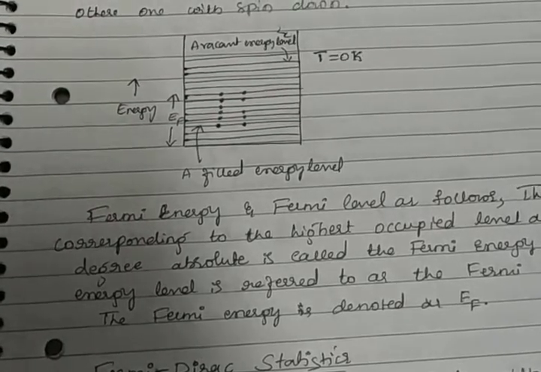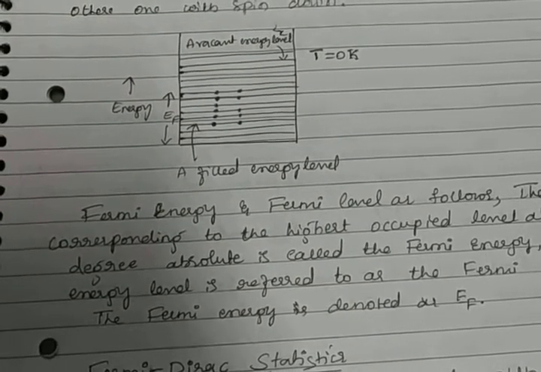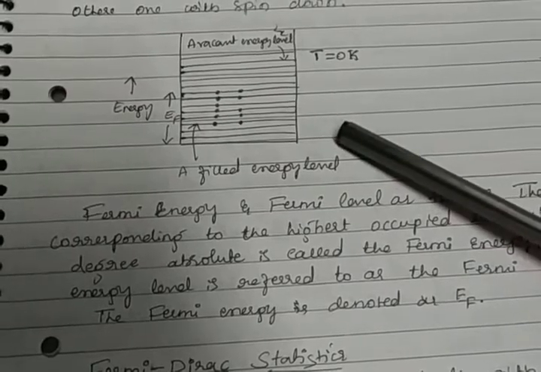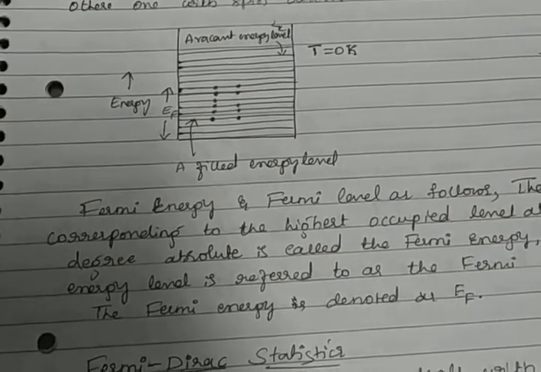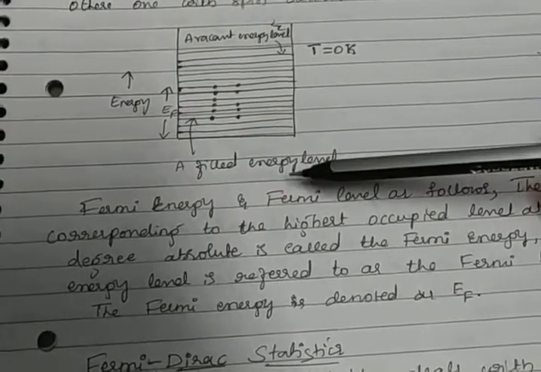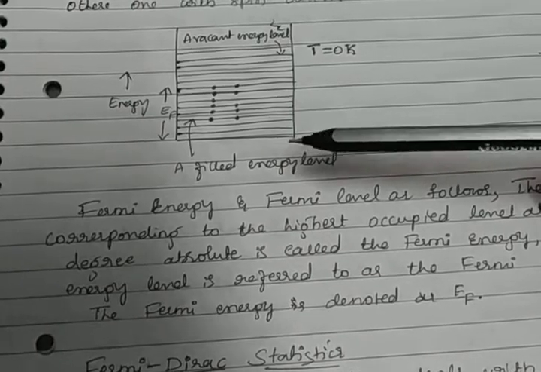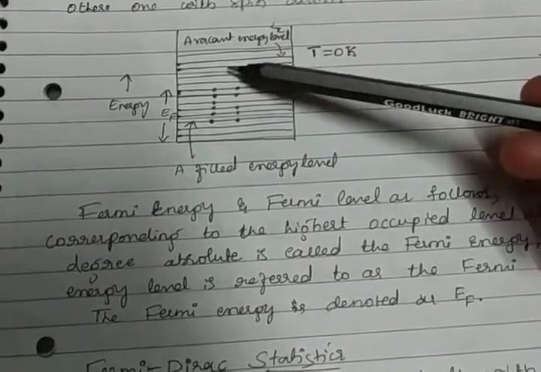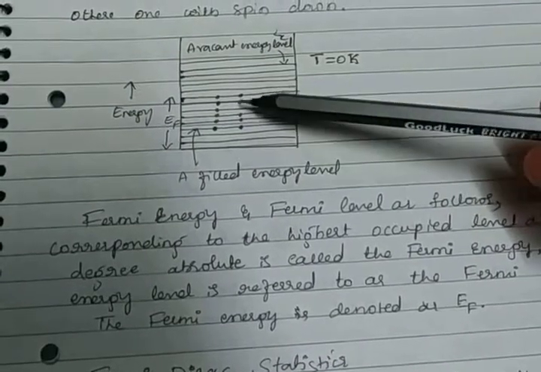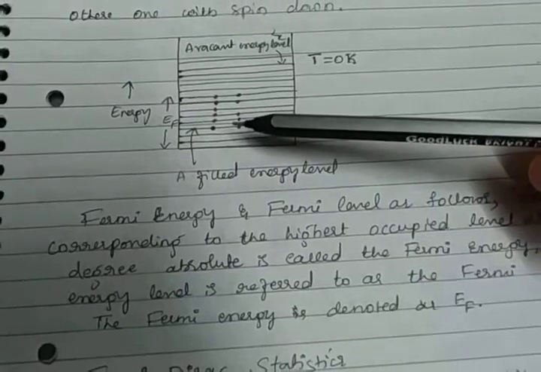As per the Pauli's exclusion principle, each energy level can accommodate a maximum of 2 electrons, one with spin up and one with spin down. That is according to the Pauli exclusion principle. So these are energy levels. These are vacant energy levels, and these energy levels are occupied by electrons.